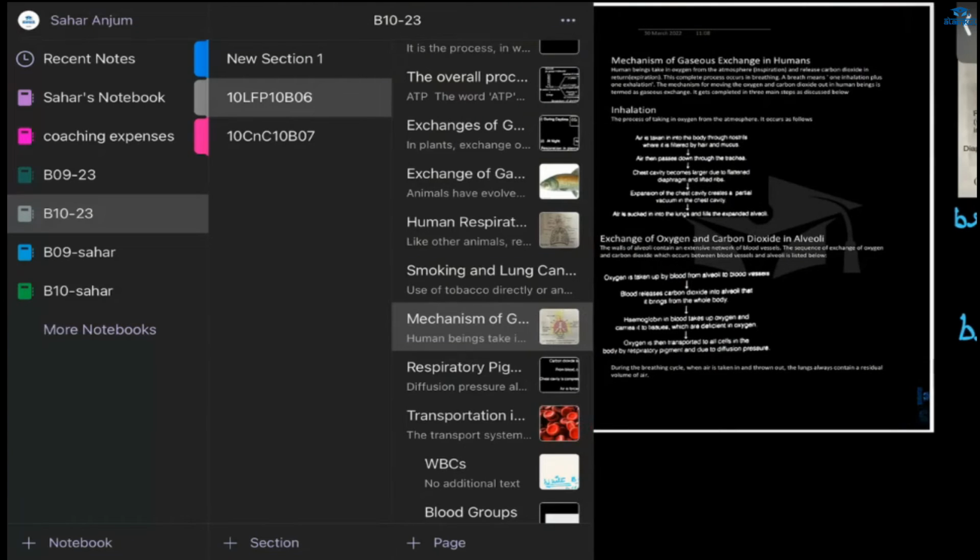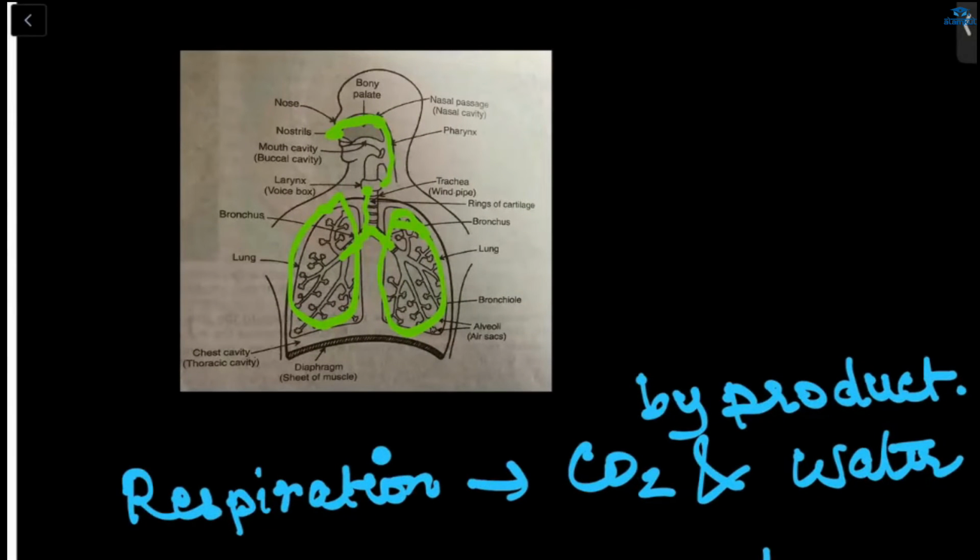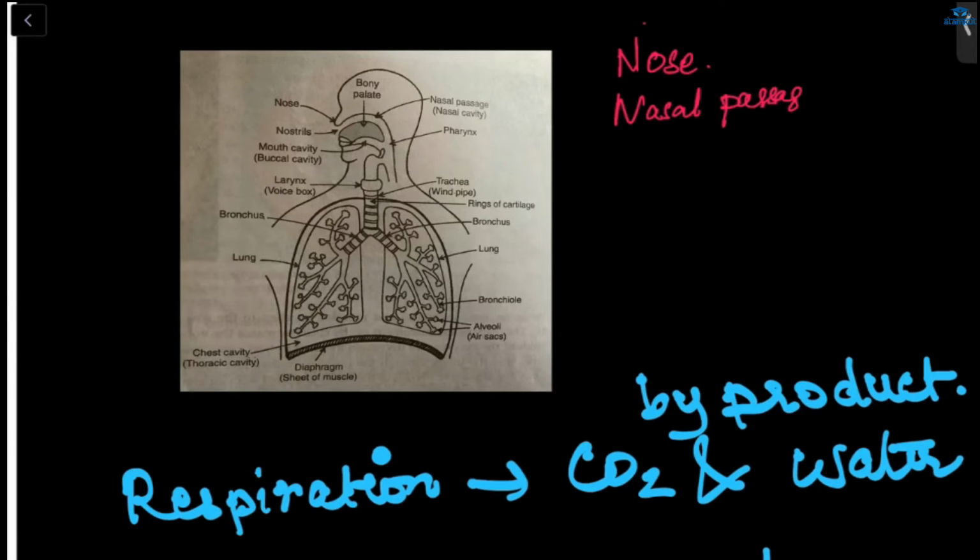Now the last thing, how is this happening? So what are the main organs of the respiratory system? Can anyone name them? Nose, nasal passage or nasal cavity, trachea, bronchi, lungs, and diaphragm.